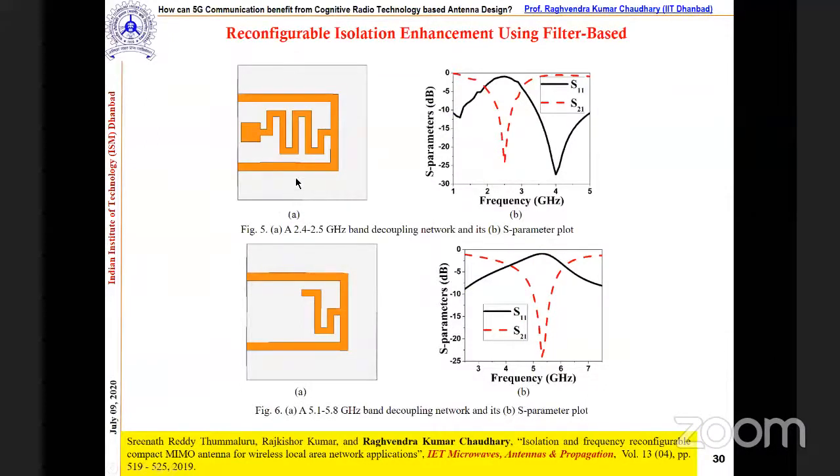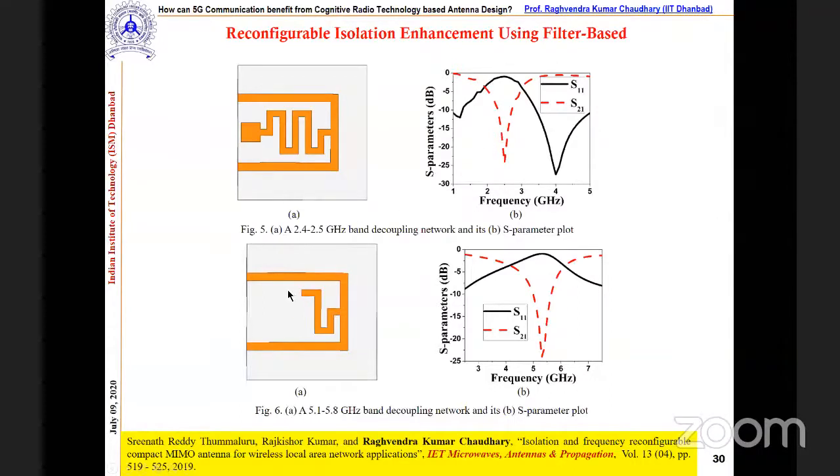So we proposed this filter, a decoupling network, you can see. Here you can see this is the proposed design. This is also based on the meander line and a virtual ground. This pad, if you see, is the virtual ground. Now if you see the S parameters here, this is a band stop filter at 2.4 gigahertz.